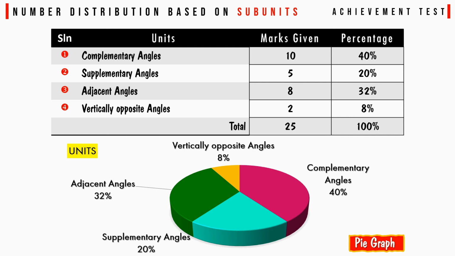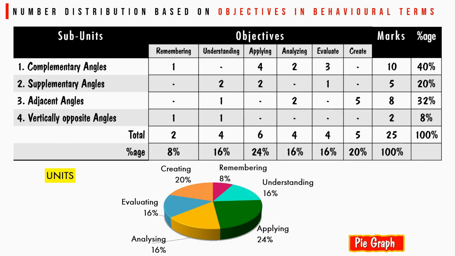The table showing mark distribution based on subunits. The total 25 marks is distributed in such a way that 10 marks, that is 40% marks, is allotted for complementary angles, 5 marks, that is 20% marks, is allotted for supplementary angles, 8 marks, that is 32% marks, is allotted for adjacent angles, and 2 marks, that is 8% marks, is allotted for vertically opposite angles. The table showing mark distribution based on objectives in behavioral terms.